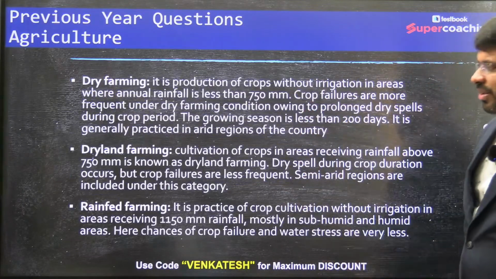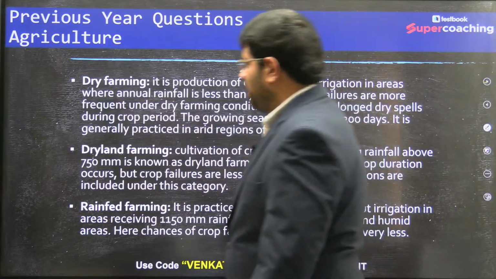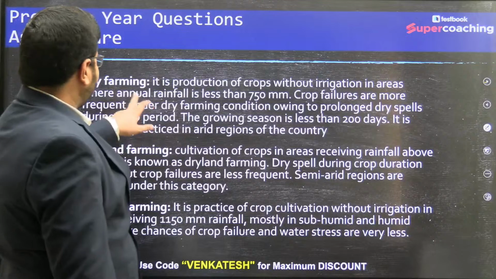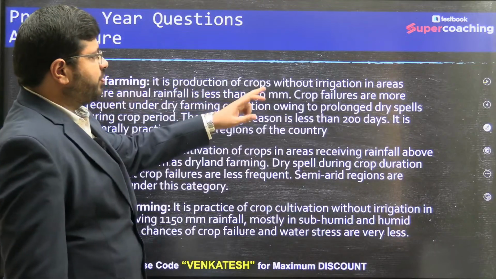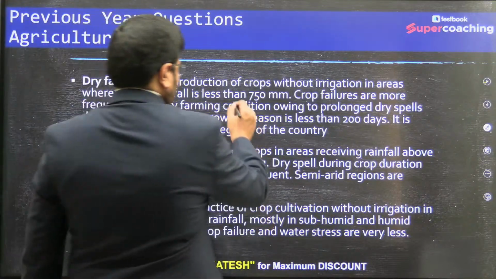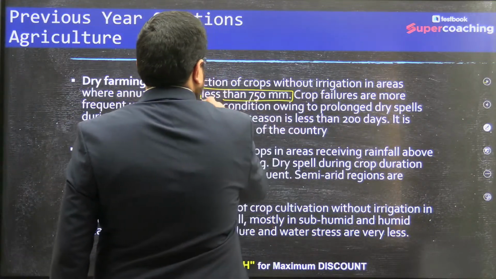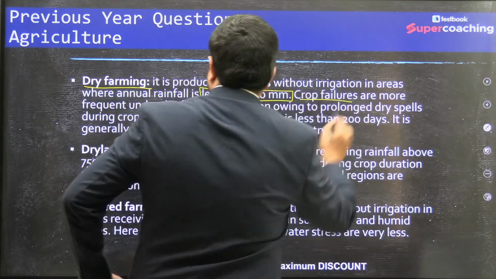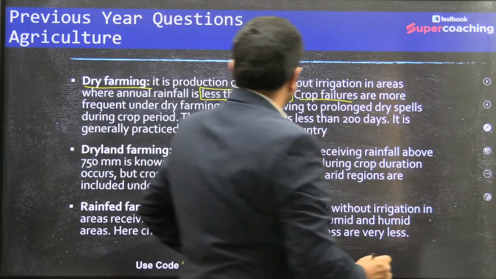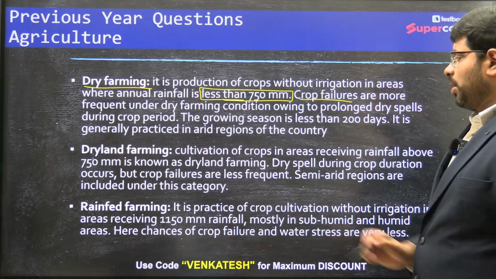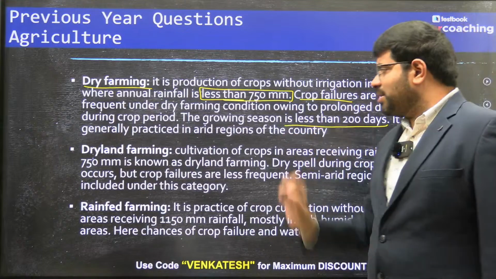And there is a basic difference between rain-fed farming and dry land farming. You see, dry farming is the production of crops without irrigation in areas where rainfall is less than 750 millimeters or 75 centimeters. This is where we call it dry farming, where crop failures are more frequent, and you see that the growing season is less than 200 days.